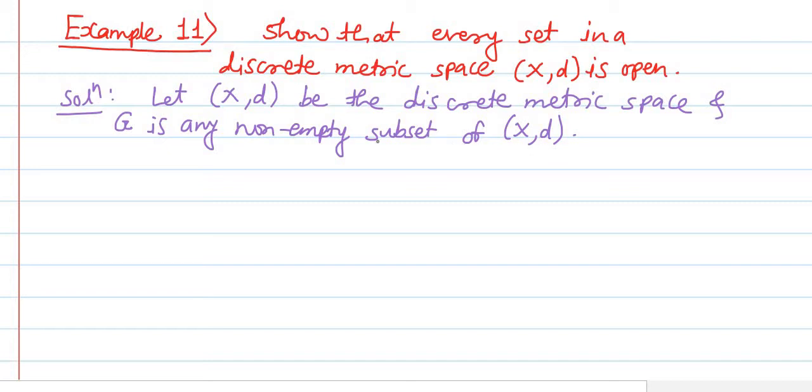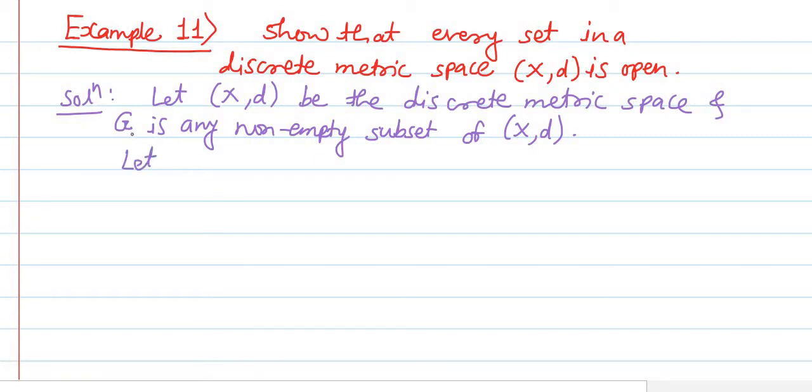We are considering G as non-empty because if G happens to be the empty set, then obviously it is open, meaning nothing is to be proved. So we consider that G is non-empty, and in this case also we'll show that G is open in X, d. Let G be a non-empty subset of the discrete space X comma d. Now we have to show that G is open in X, d.